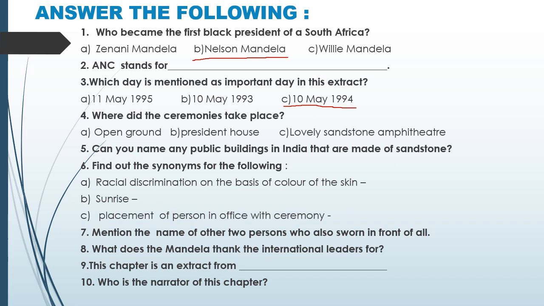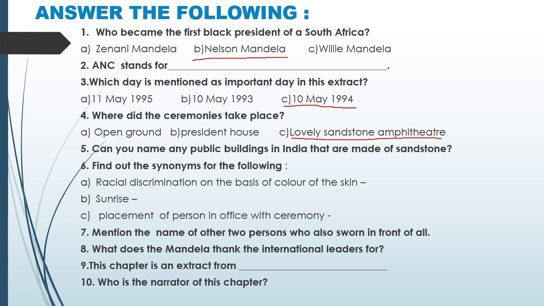Fourth question, where did the ceremonies take place? Open ground, President House, Lovely Sandstone Amphitheater. The correct answer is Lovely Sandstone Amphitheater.